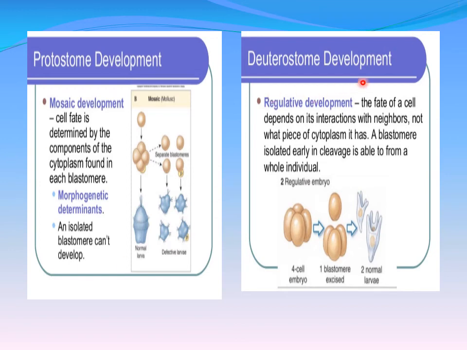Whereas in deuterostome development we can see the regulative development, that is regulative cleavage. Here the fate of the cell depends on interaction with neighbors, not with cytoplasm. As a result, a blastomere which is isolated early in cleavage is able to form a whole organism.